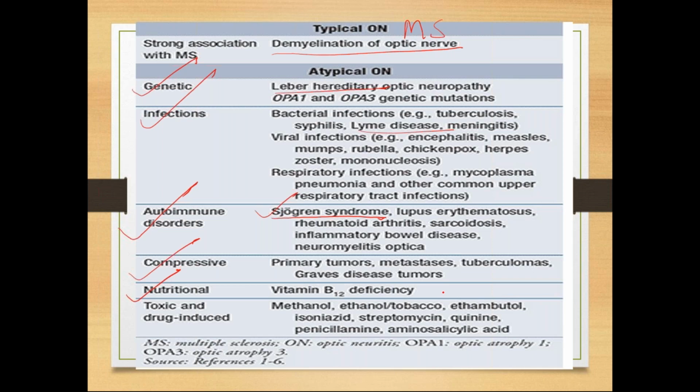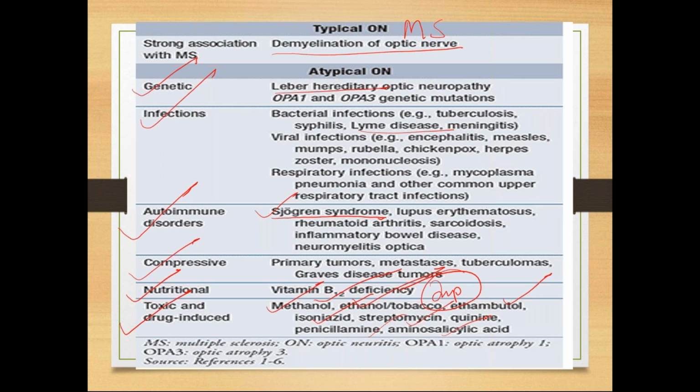Okay, next one, compressive, because of some tumors or tuberculomas, secondaries, whatever it is, compression. Third one is nutritional. The most important nutritional one is vitamin B12 deficiency, which causes optic neuritis if the patient is having chronic B12 deficiency. Next one is toxic optic neuritis, which is because of methanol, ethanol, ethambutol, isoniazid, streptomycin, penicillin, aminosalicylic acid, all these things will cause optic neuritis.